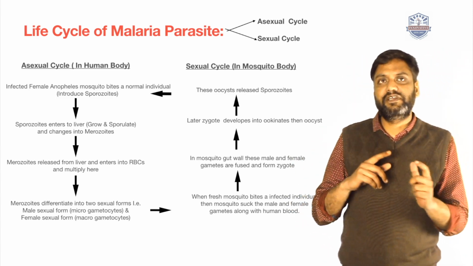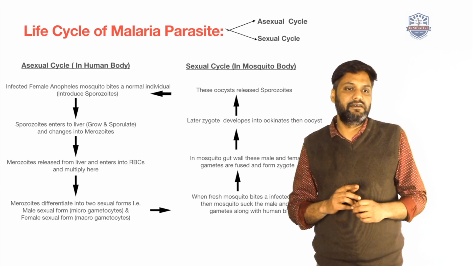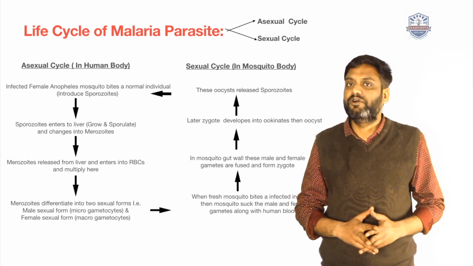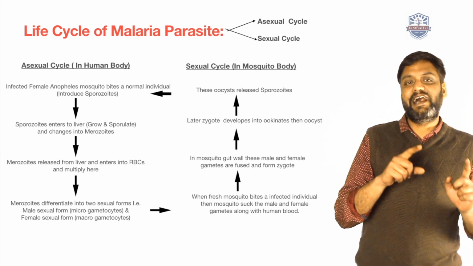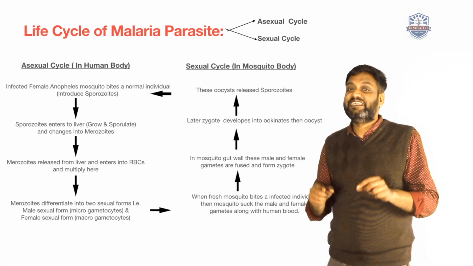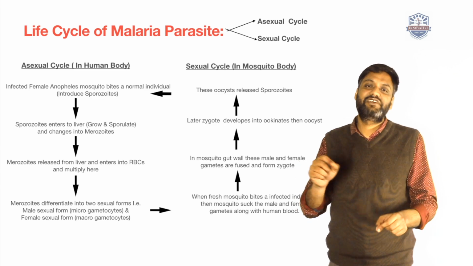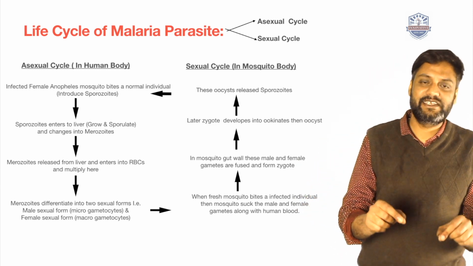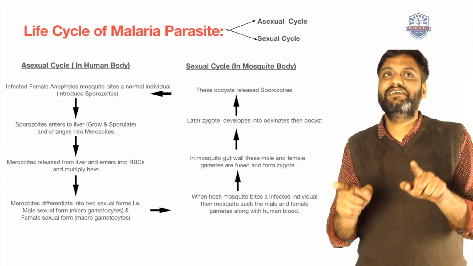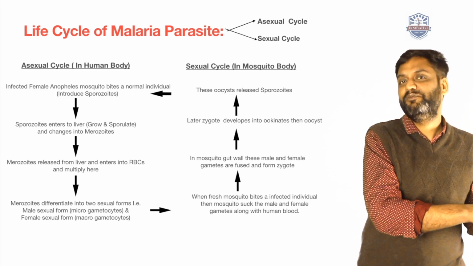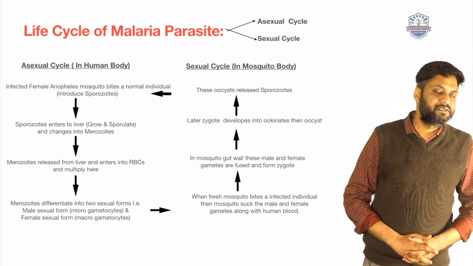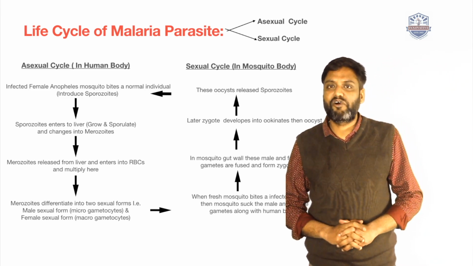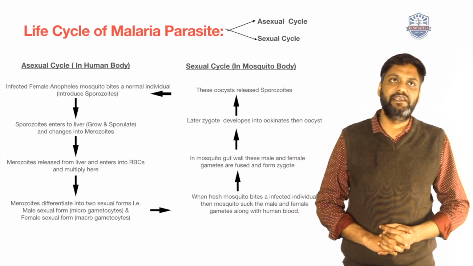After that, this zygote grows and develops, and it turns into ookinetes. These ookinetes turn into oocysts, and after maturation these oocysts turn into sporozoites, and these sporozoites are further introduced into another healthy human being, into their blood. So this is all about the life cycle of malaria.